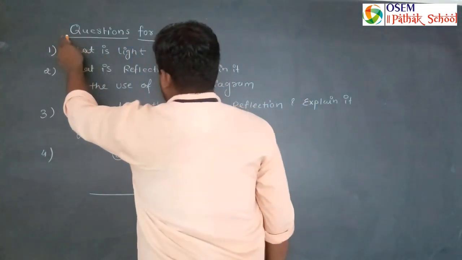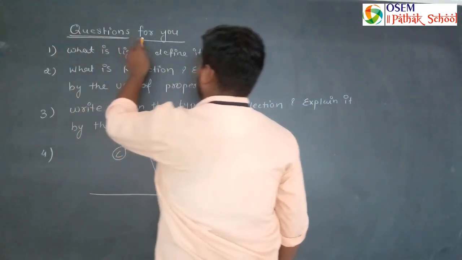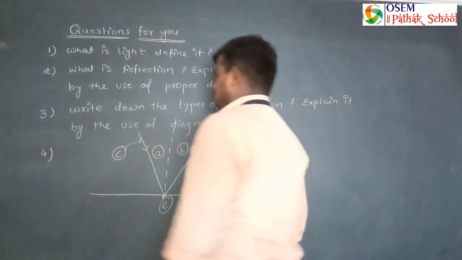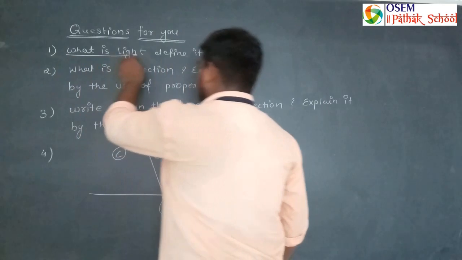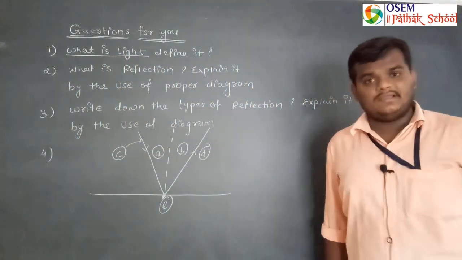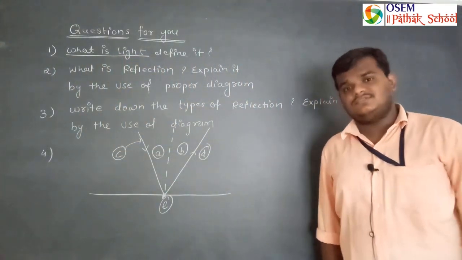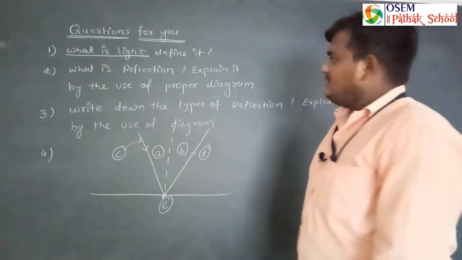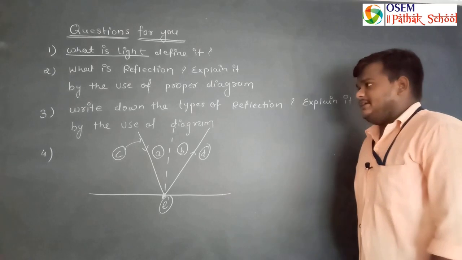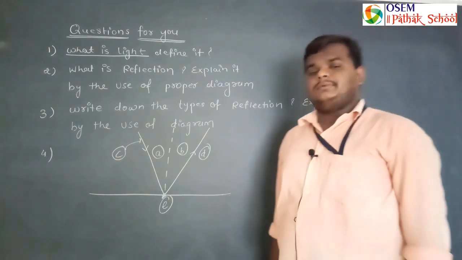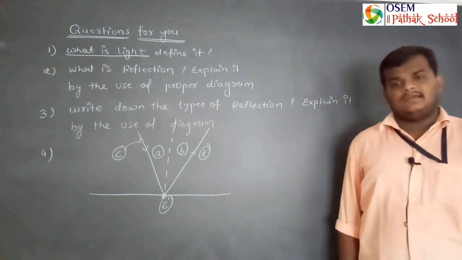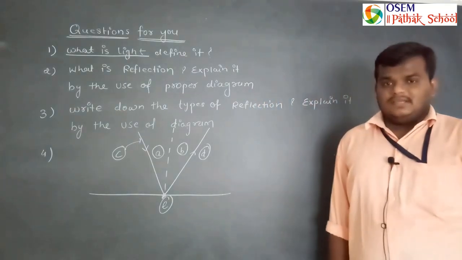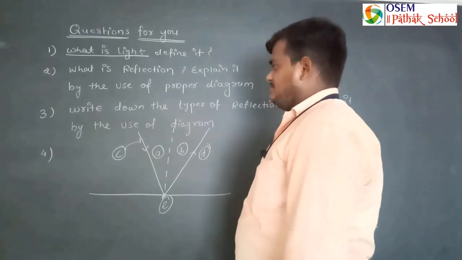Now students, a few questions are given for you. After watching the video on the content of light, write down the answers to the following questions. The first question is, what is light? Define it. Write down the definition of light that I already told you. The second question is, what is reflection? Explain it by the use of a proper diagram, defining reflection and the mechanism of reflection.